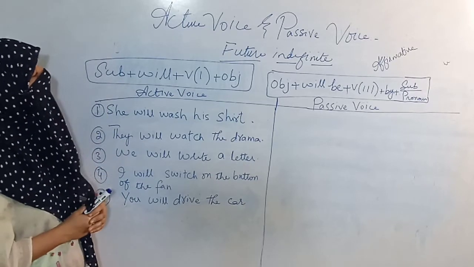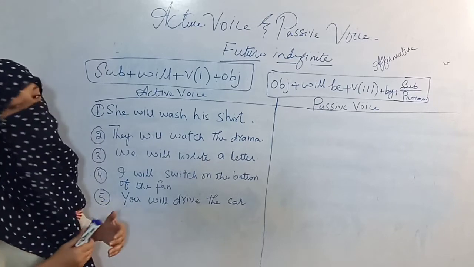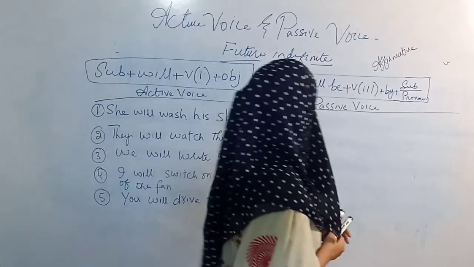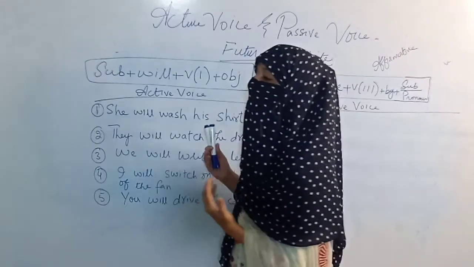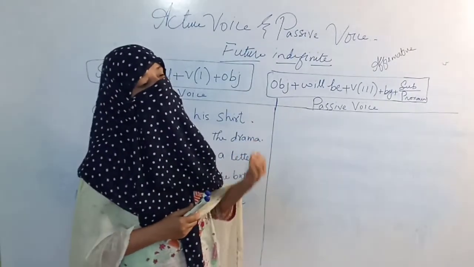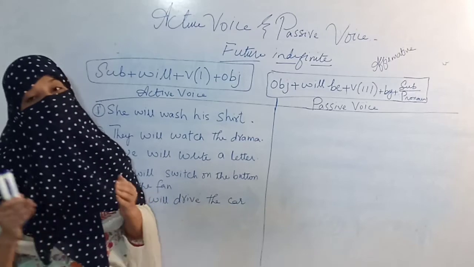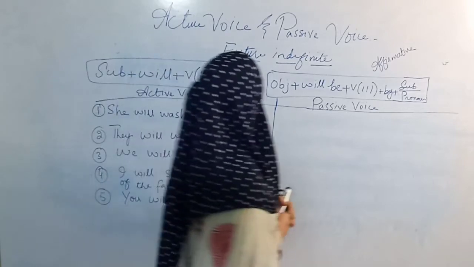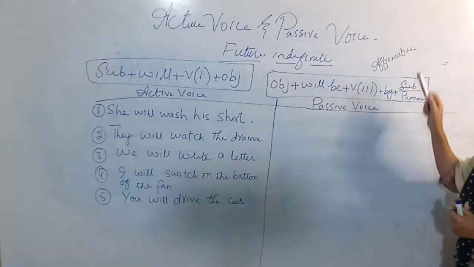So we were doing active voice and passive voice, and we have completed our present indefinite tense and past indefinite tense. Now we will do future indefinite tense. As I have told you earlier, the sentences are divided into 4 categories. First affirmative, then negative, then interrogative, and at the last negative and interrogative sentences will be joined together. Today we will do future indefinite tense of active voice and passive voice, but with affirmative sentences.